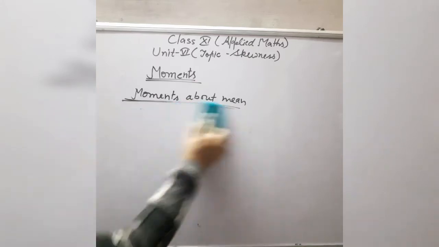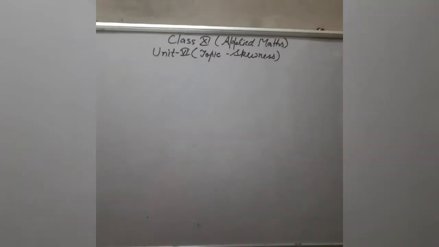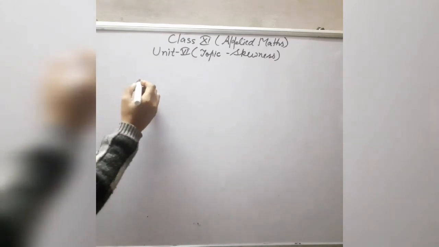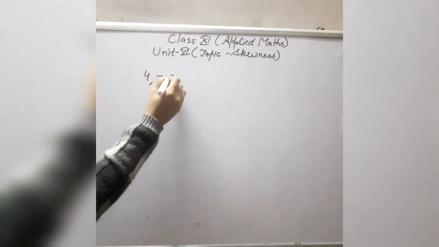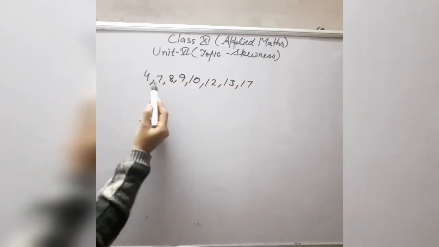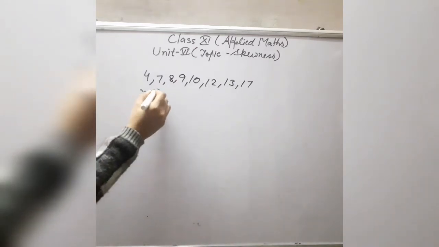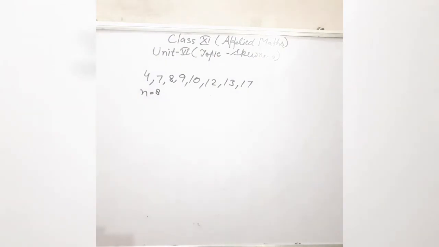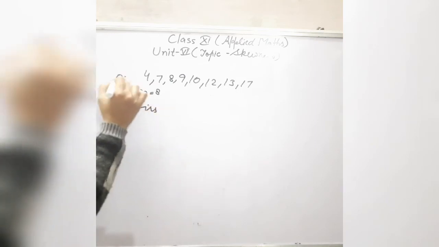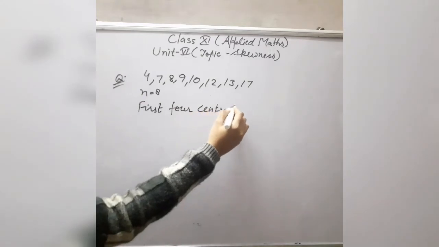So I am explaining one question in which I will find the values of moments. First, these moments are known as central moments. See the question. Suppose the data is 4, 7, 8, 9, 10, 12, 13, 17. Eight observations are given to you, so n is equal to 8 here. Now suppose we want to find the first 4 central moments.